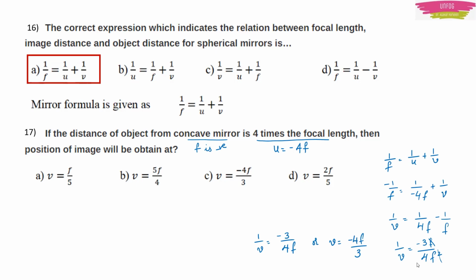Remember, for concave mirror, focal length is negative, object distance will be negative, isn't it? Why? Because of the Cartesian coordinate trick. You have watched this. Remember, the focal length and the object distance are always negative for concave mirror according to our coordinate axis tricks. Okay, you have to remember that. For convex mirror, object distance will not be negative.